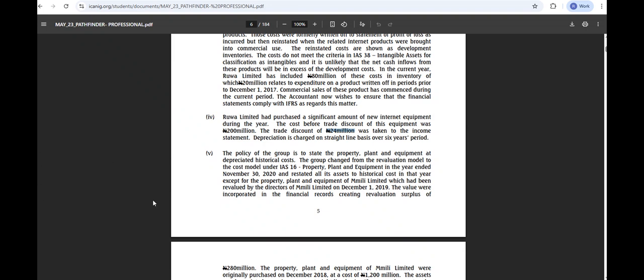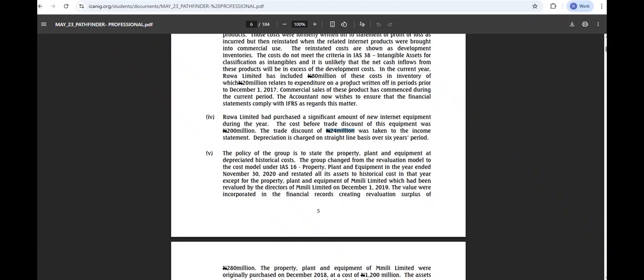The remaining 20 million is still in the financial position, which is not meant to be there, right? Aha, it's not meant to be there. The remaining 20 million is not meant to be in the financial position, but only 4 million was taken to the income statement. The remaining 20 million is still in the financial position, and we have to remove it. Do you understand?